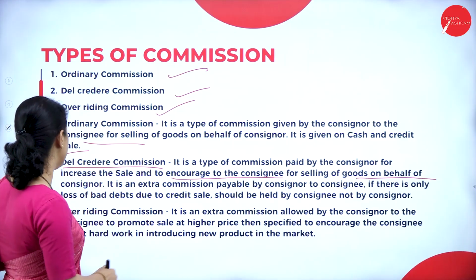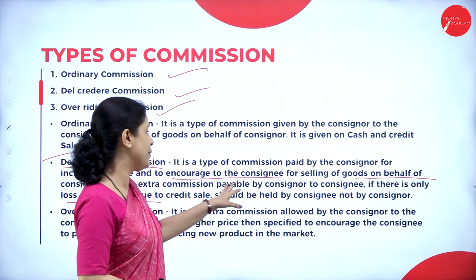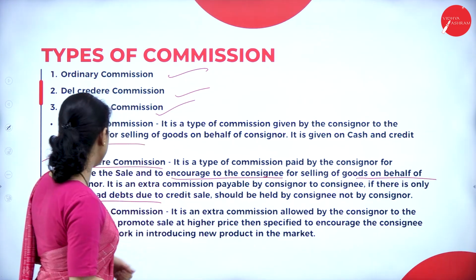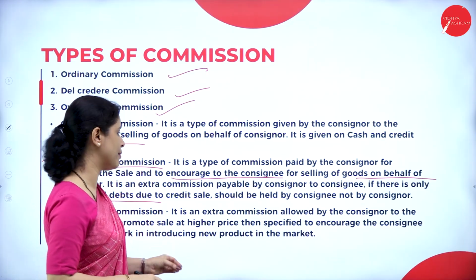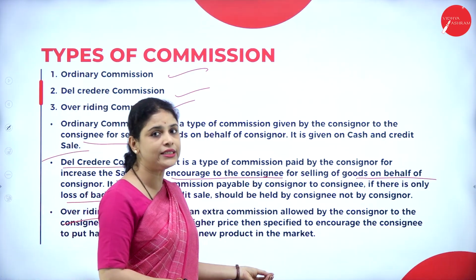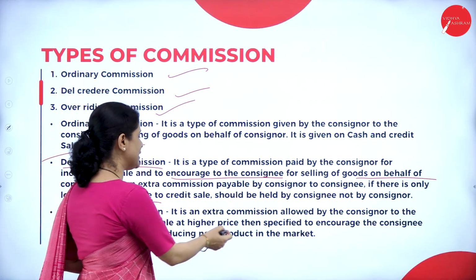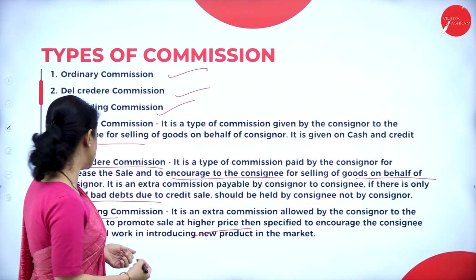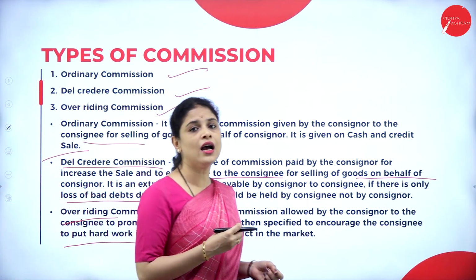If there is any loss of bad debts due to credit sale, it should be borne by the consignee but not by the consignor. Next, overriding commission. So what is this? This is also an extra commission allowed by the consignor to the consignee to promote sale at higher price than specified, to encourage the consignee to put hard work in introducing new product in the market.